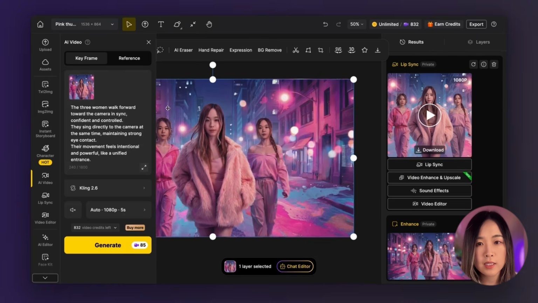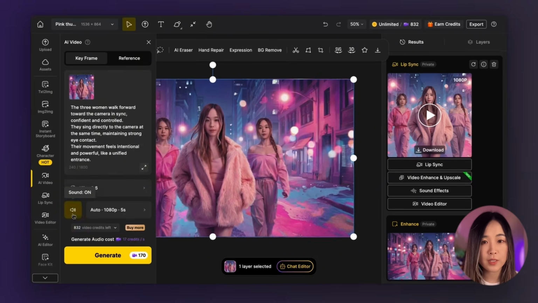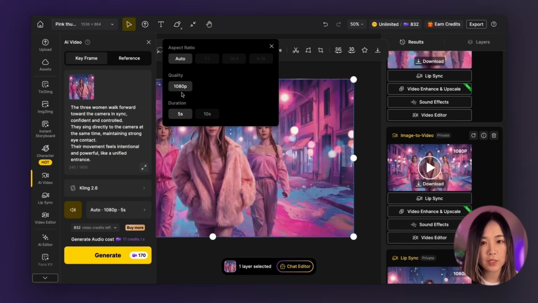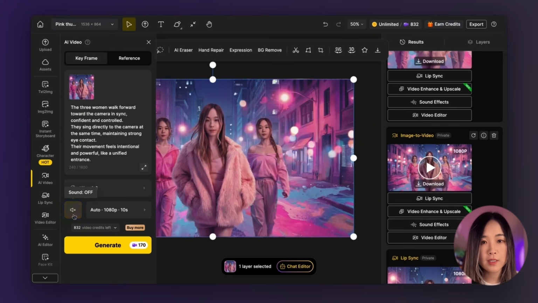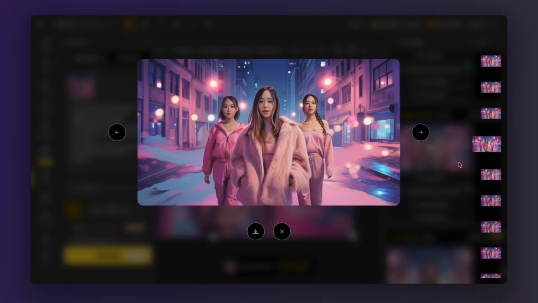Here I select Kling 2.6. With Kling 2.6, you can generate sound together with the video, but we're not going to use that sound. Sometimes I test it out, but if you want to save credits, just turn the sound off. Then choose your quality and duration. For this one, I want it a bit longer so they have time to walk. And you can see turning sound on increases the credits. Now click generate. Okay, here's the result.